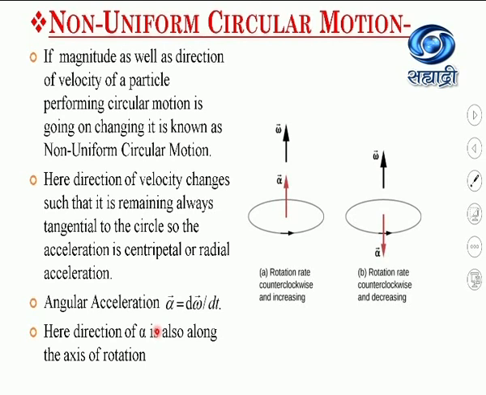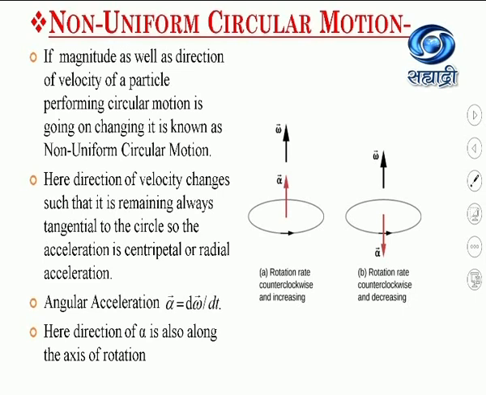Now see, the best example of non-uniform circular motion is the motion of a fan. If the fan is switched on, then the rate of rotation is going on increasing, so the direction of the angular velocity omega and angular acceleration alpha is the same.